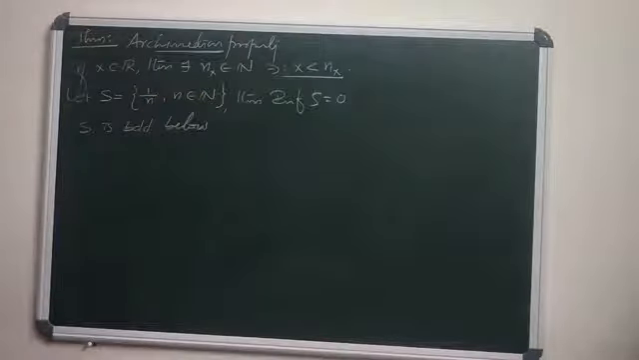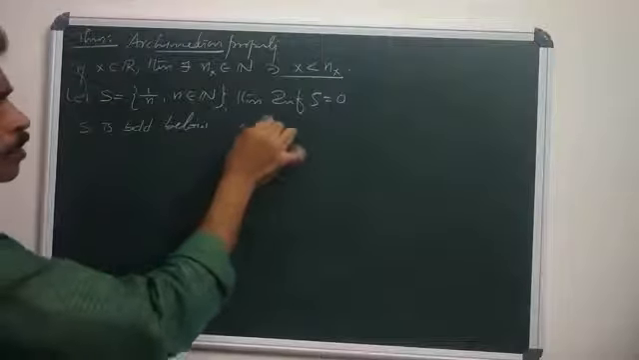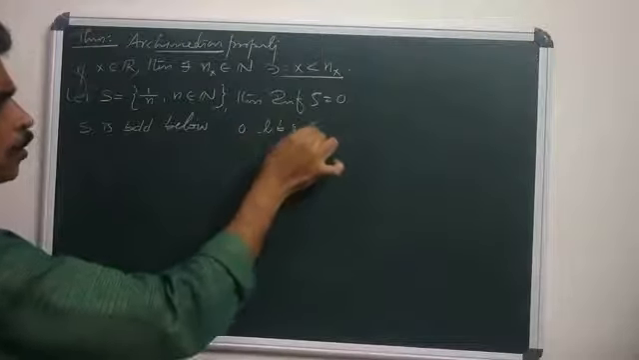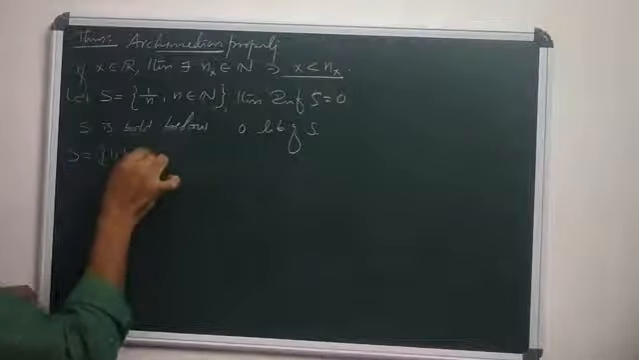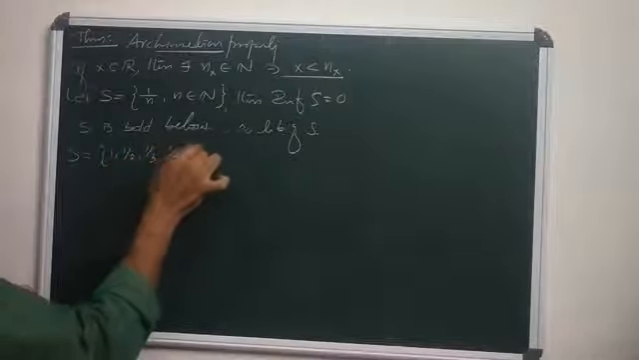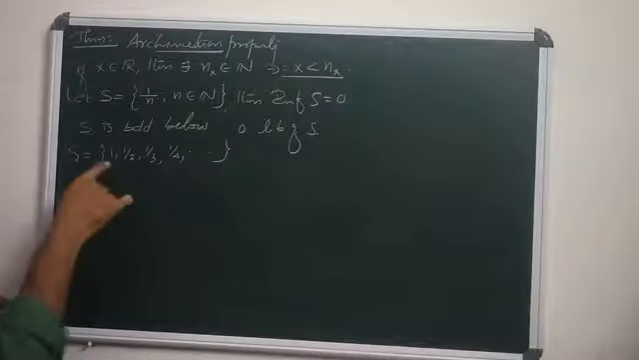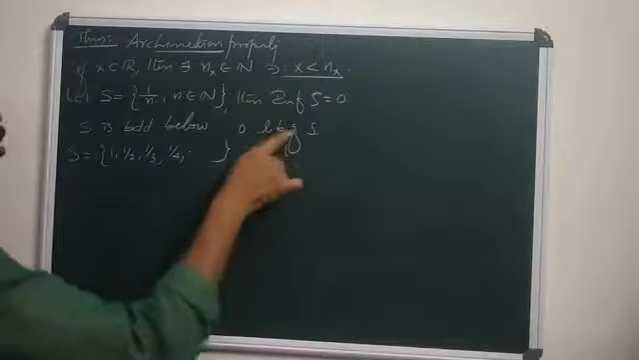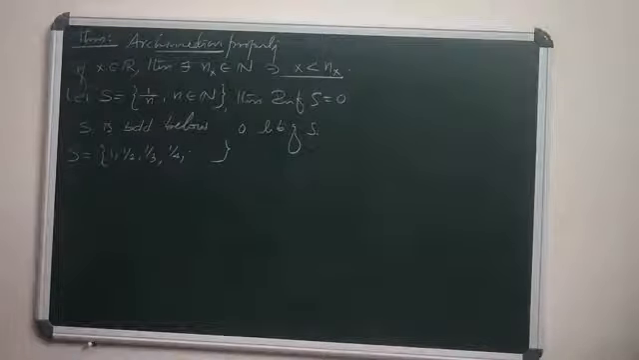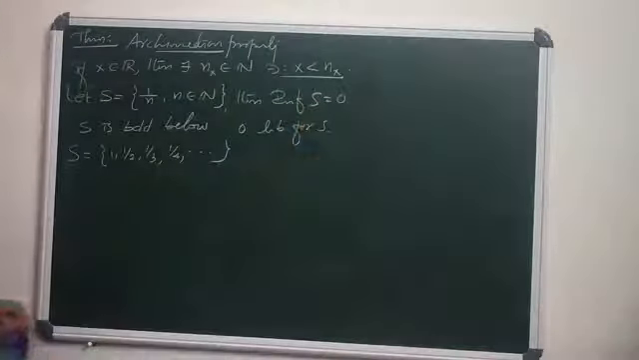Since S is bounded below, what is the lower bound? 0 is a lower bound of S. Why? Because S equals the set {1, 1/2, 1/3, 1/4, ...}. Clearly 0 is in R such that 0 is less than every element in S. So by definition of lower bound, 0 is a lower bound for S.